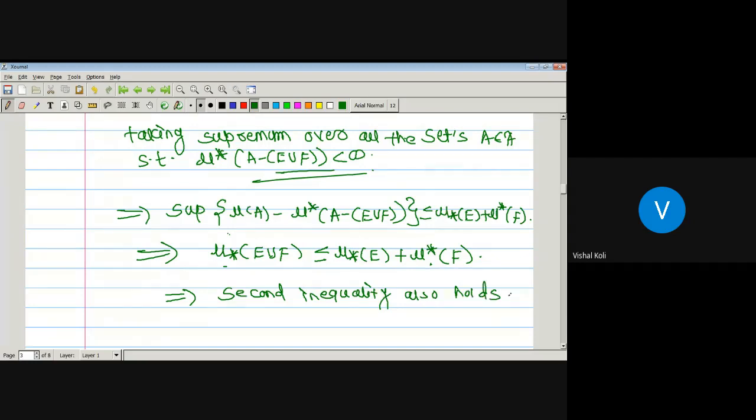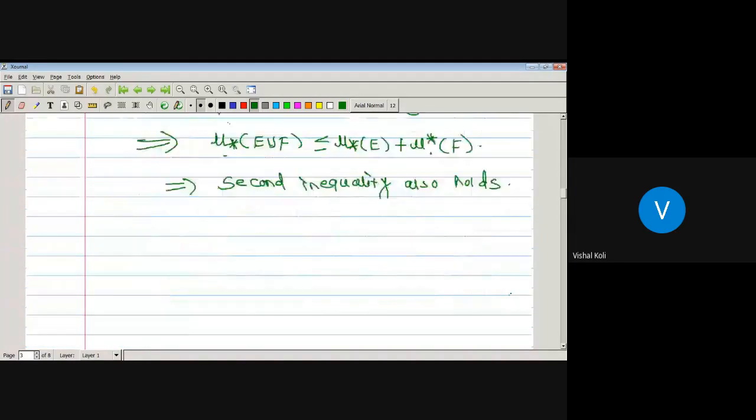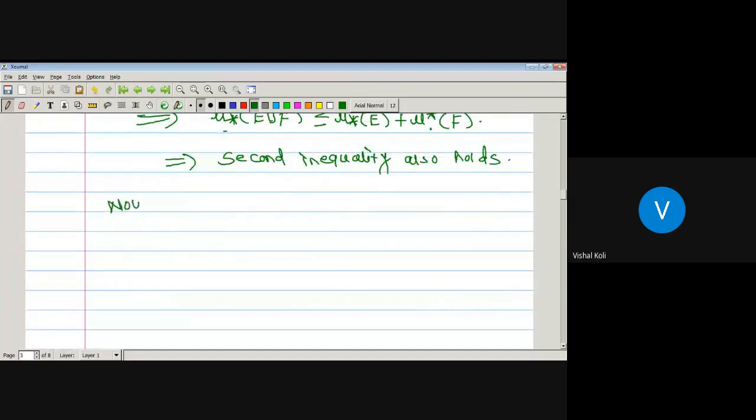Okay, so we get two inequalities. In the first one, the inner measure of E plus the inner measure of F is less than or equal to the inner measure of E union F, and in the second one, the inner measure of E union F is less than or equal to the inner measure of E plus the outer measure of F. Now it remains to prove that the inner measure of E plus the outer measure of F is less than or equal to the outer measure of E union F. Okay, now to prove that the inner measure of E plus the outer measure of F is less than or equal to the outer measure of E union F.